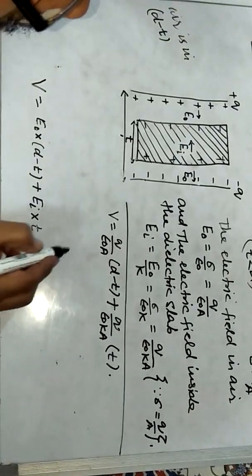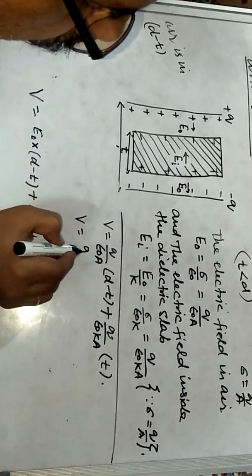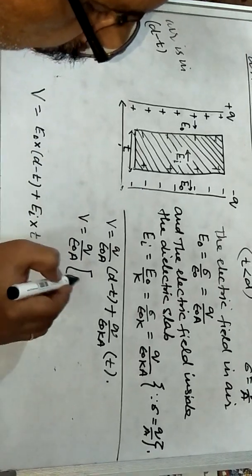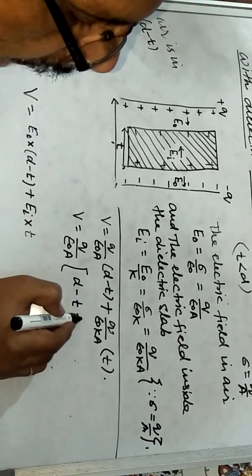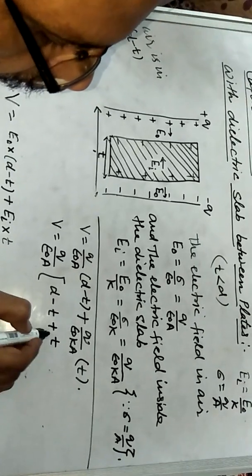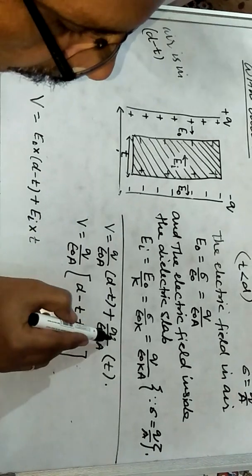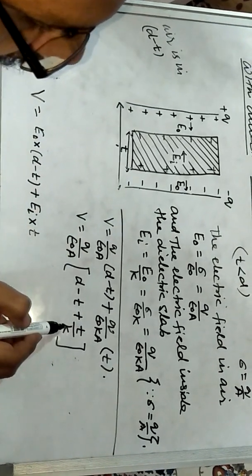And now V is equal to Q upon epsilon naught A taken common, and here you will get d minus t plus t upon K.